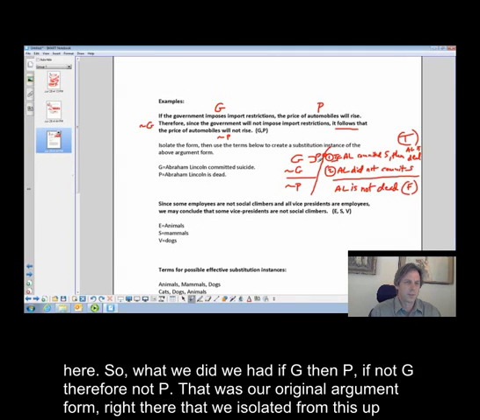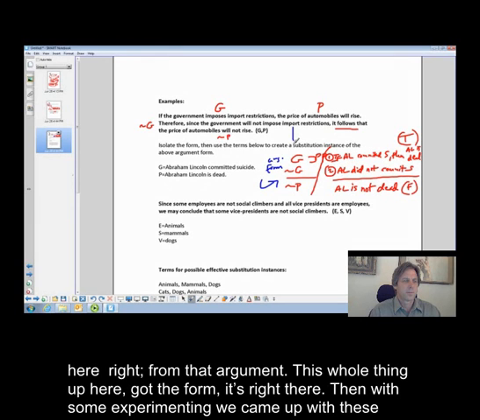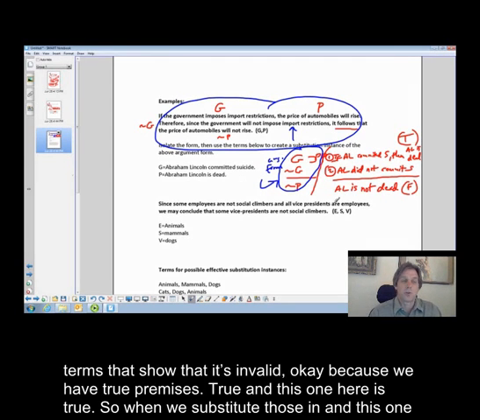Okay, let's separate this out here. What we did is that we had: if G then P, not G, therefore not P. That was our original argument form that we isolated from the argument up here. Then, with some experimenting, we came up with these terms that show that it's invalid, because we have true premises, and this one here is true.